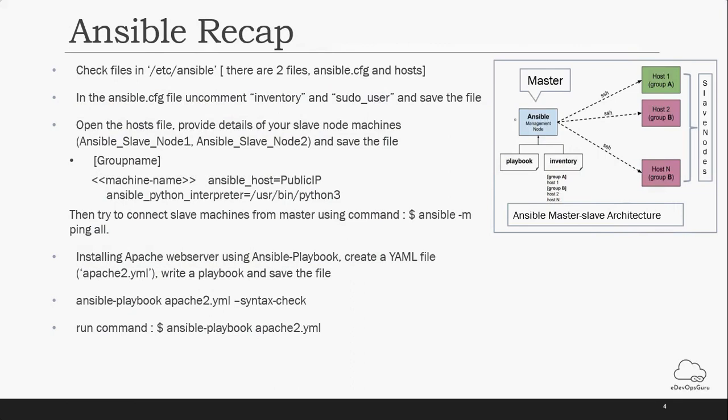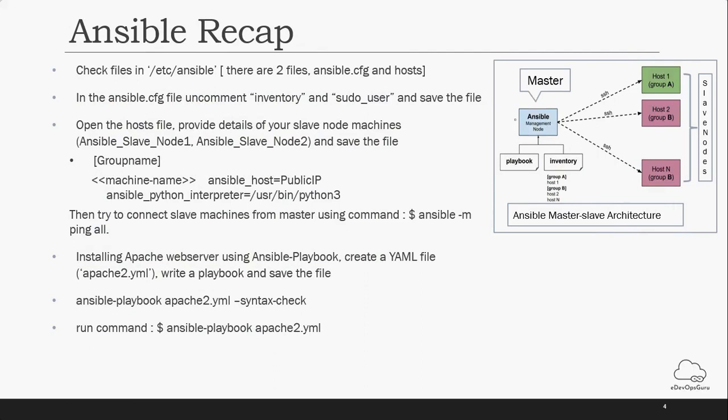Okay, now we come to the Ansible part. Ansible is nothing but a configuration management tool. Whatever you want to do from a configuration point of view, you can use this Ansible tool. It follows a master and slave concept. The master is the actual commander, which commands that these things need to be executed and done on my slave machines.